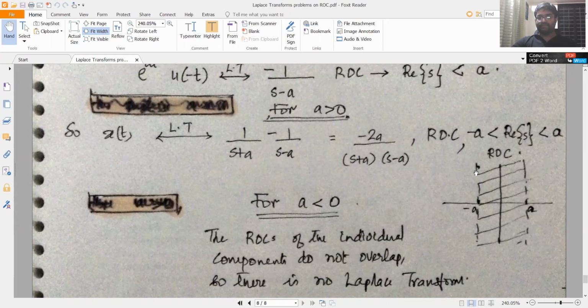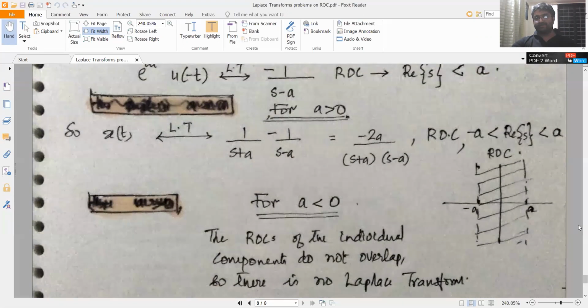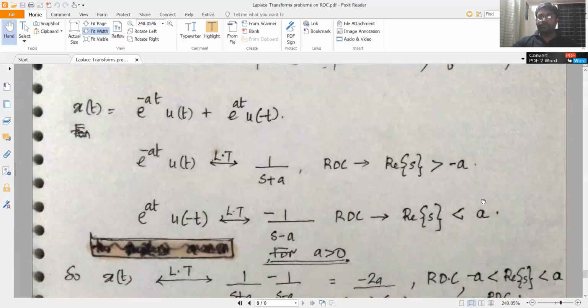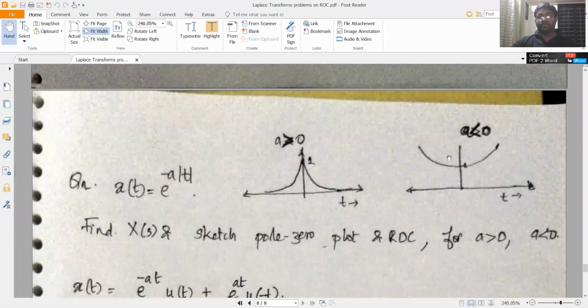And plus a would be negative, and the ROC here would be like this. So towards the right of this line and towards the left of this line, which means the ROCs do not overlap. So what does it mean? There is no Laplace transform for the case where a is less than 0, whereas for this case you can find the Laplace transform.